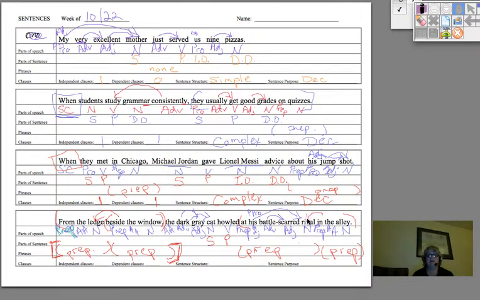In the alley is describing the rival, right? So you could say that this whole thing is one phrase with another phrase inside it. But I will always mark it correct if you do this part either way. Look at that. One subject and predicate. All those words, and it's only one independent clause, zero dependent: simple and declarative.